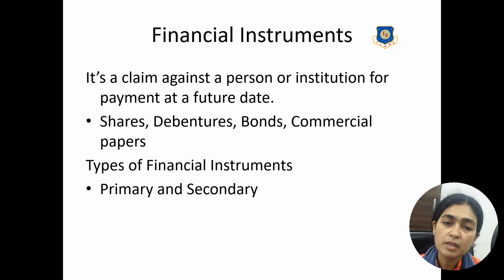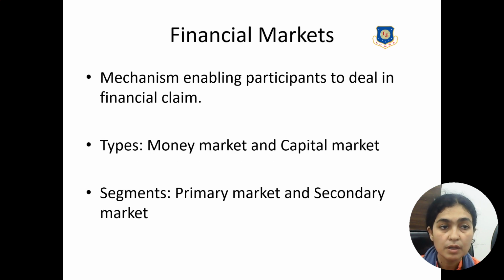Primary means when the company is issuing the stock for the first time. The company is issuing a bond for the first time. That is what is known as primary. The same bond or the same stock trading afterwards is what is known as a secondary instrument. Financial markets. So this is again the third segment or bifurcation of the financial system.